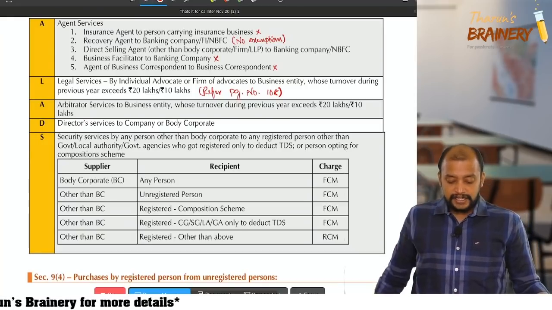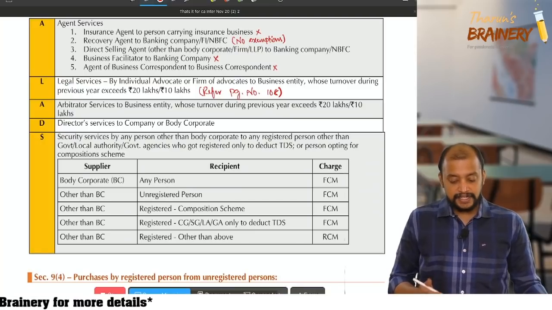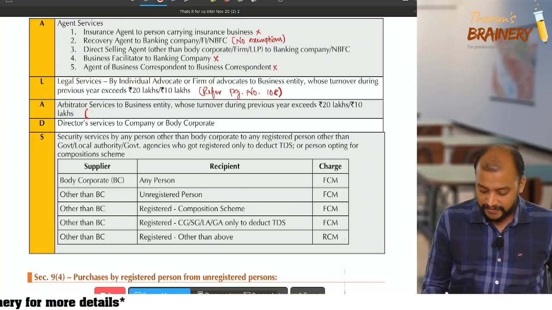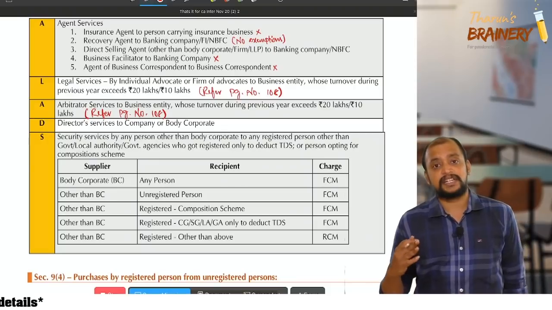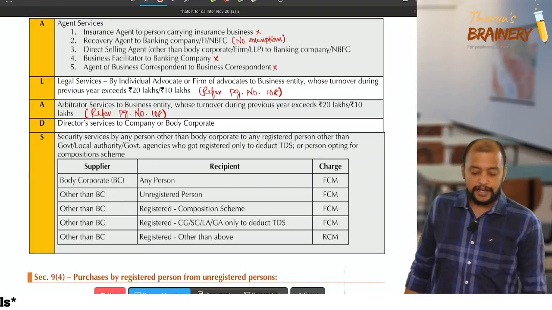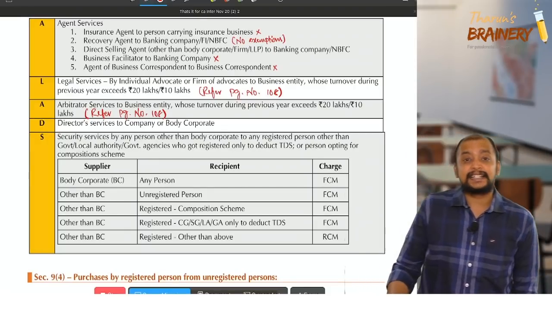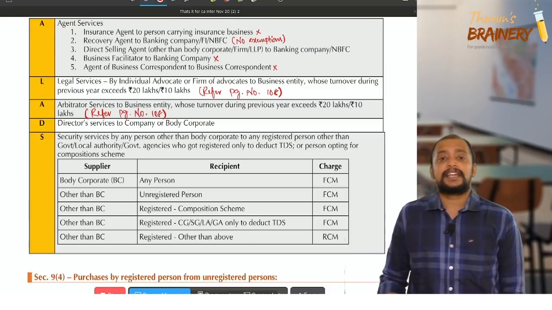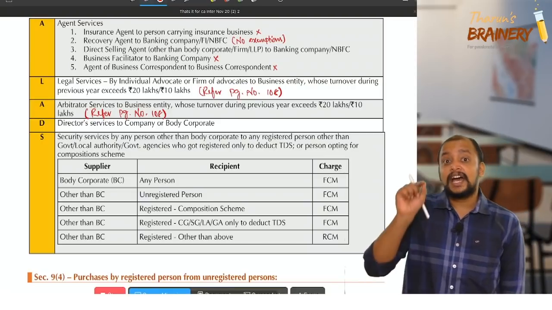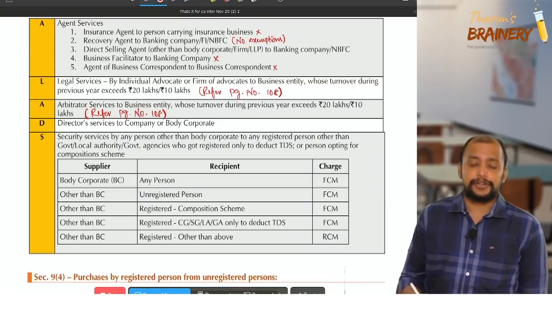Now look into this. Arbitrator services and legal services we have completed. Refer to page number 108. Now D: director services to a company or body corporate. So there is a director. Which director? Other than an executive director.